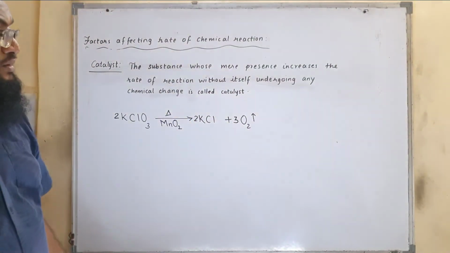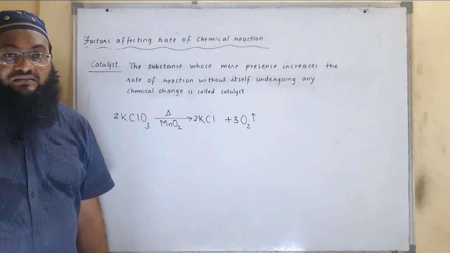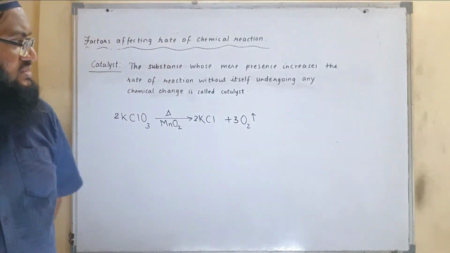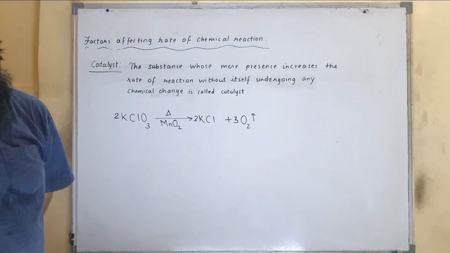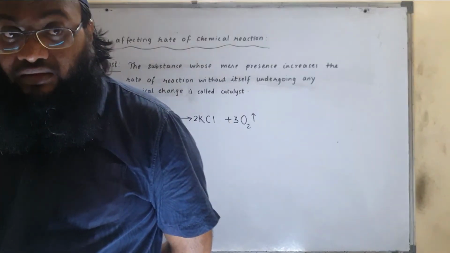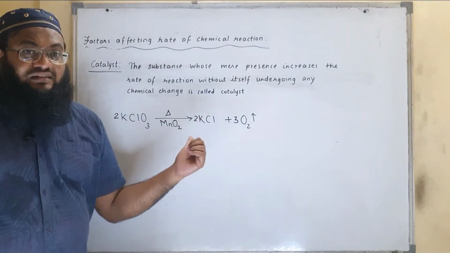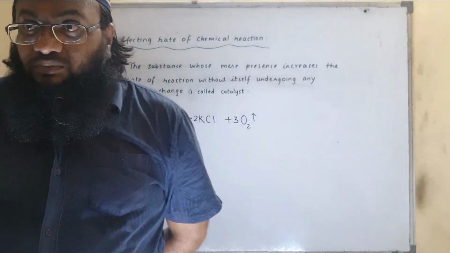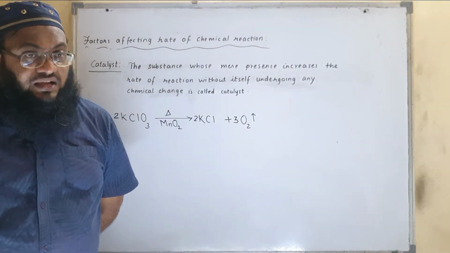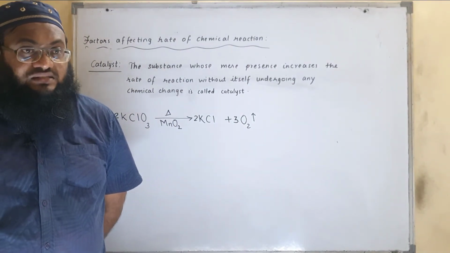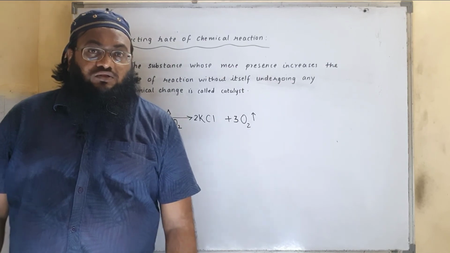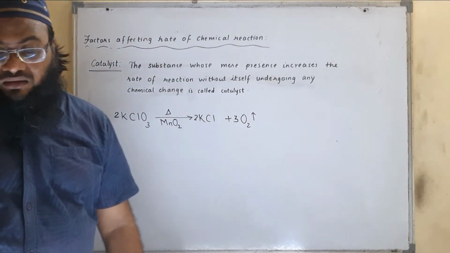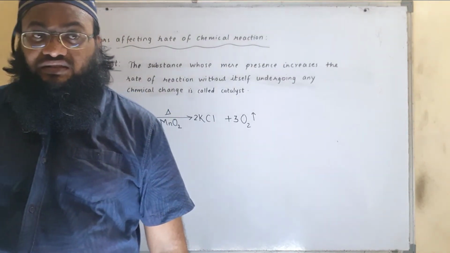Then size of particle: the rate of reaction increases with the decrease in the size of the particle. Smaller the size of particle, faster is the rate of reaction. Third one is concentration of reactant. Again, the rate of reaction increases with the increase in the concentration. We considered the example of calcium carbonate, limestone, reacting with dilute HCl as well as concentrated HCl. When it reacts with concentrated HCl, the reaction was very fast. Then we considered the temperature. Again, the rate of reaction increases with the increase in the temperature.